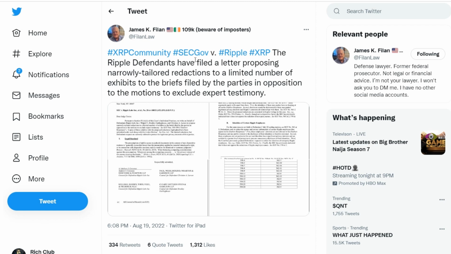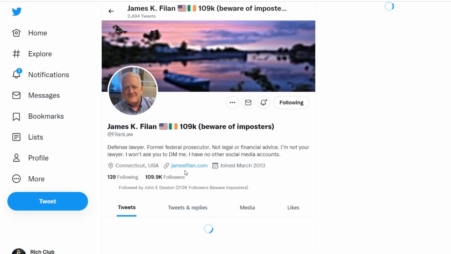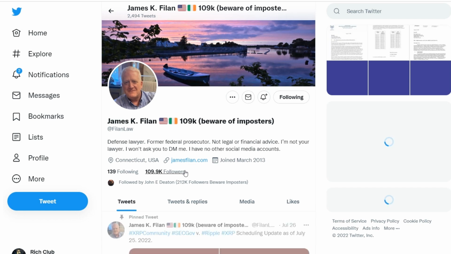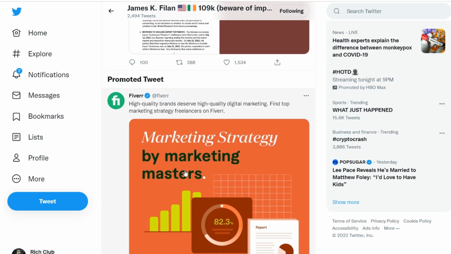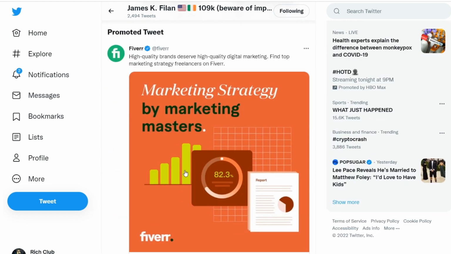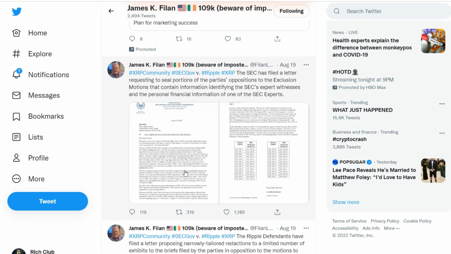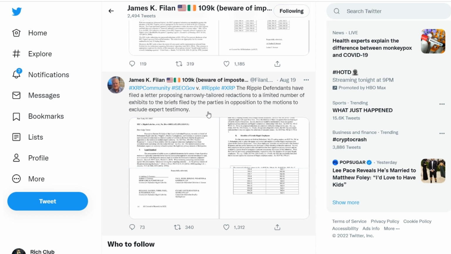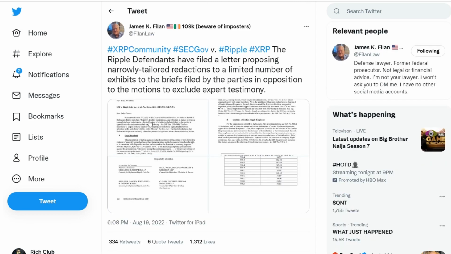According to the letter filed yesterday, Ripple wants to classify the names and identifying information of third parties and some Ripple employees included in the petitions. The blockchain company stated that the proposed corrections were made to protect the privacy of the parties. Ripple and two of its executives, Brad Garlinghouse and Chris Larsen, are asking for narrow corrections to the physical evidence presented by the company and the SEC regarding objections to petitions to exclude expert testimony.